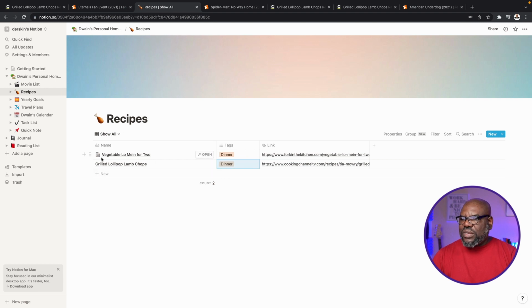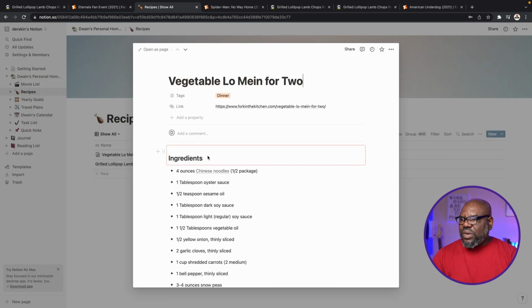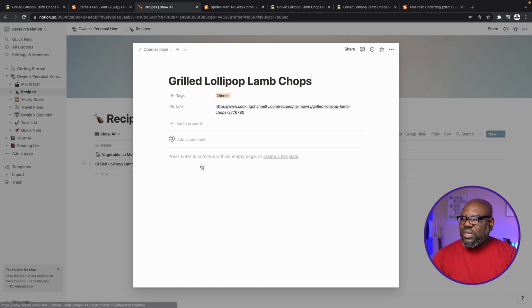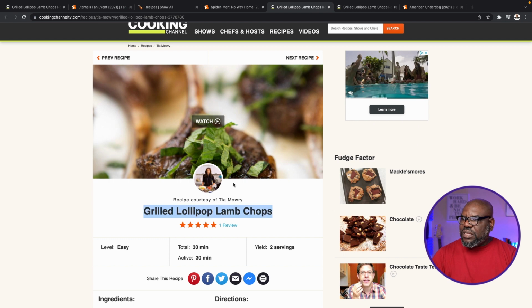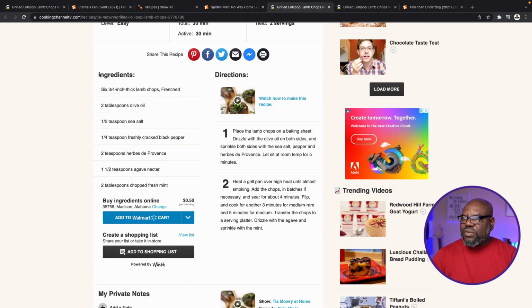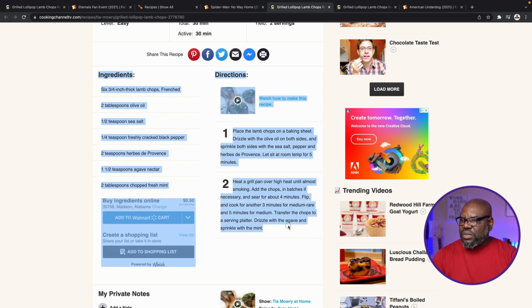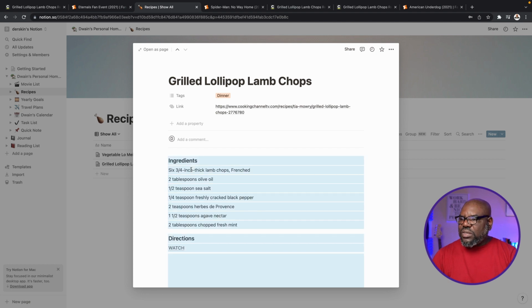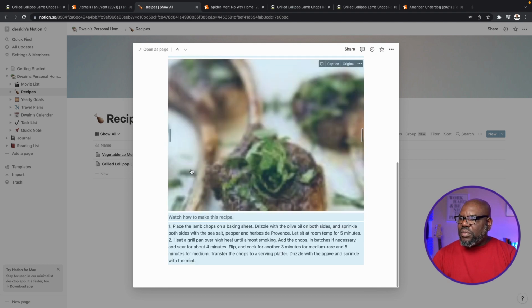The other thing that I can do is just like this one up here, right? What they did was they copied the ingredients. So I can go and I can say open, and from the website where I was, I can go ahead and copy this information. I'm just going to grab all this guy right here, and then go back, and within that page, just go ahead and paste it.